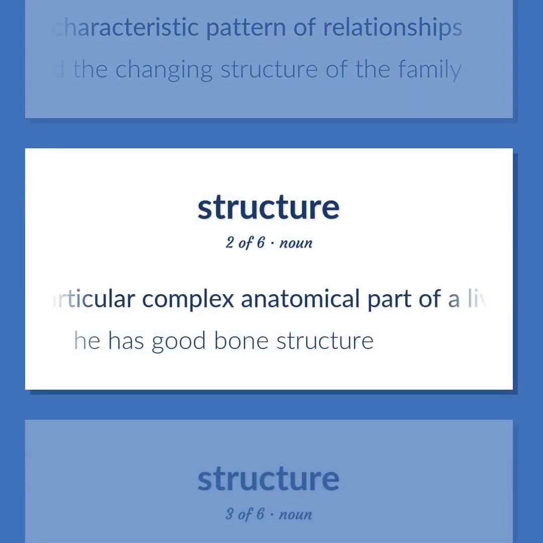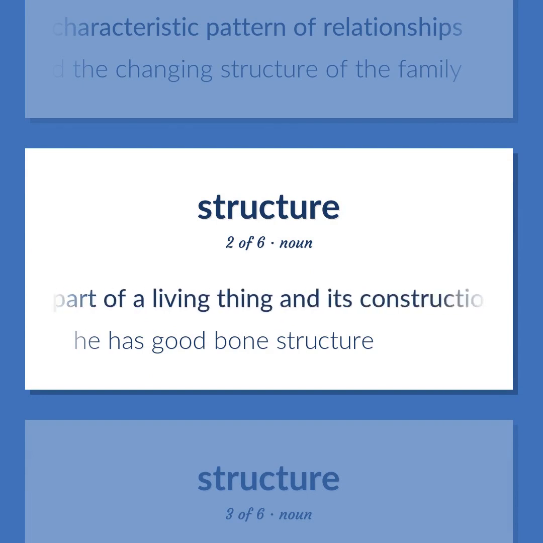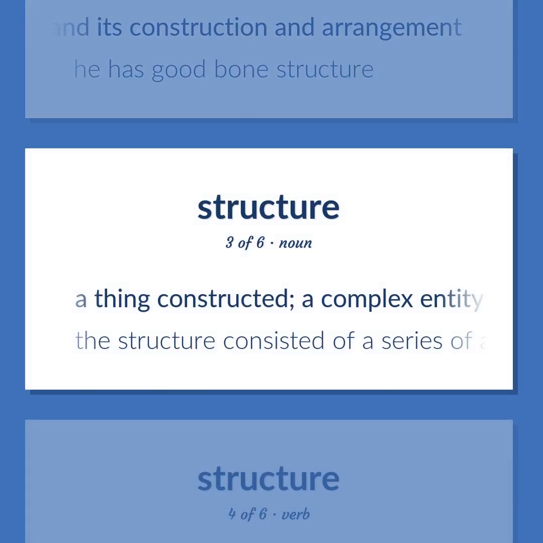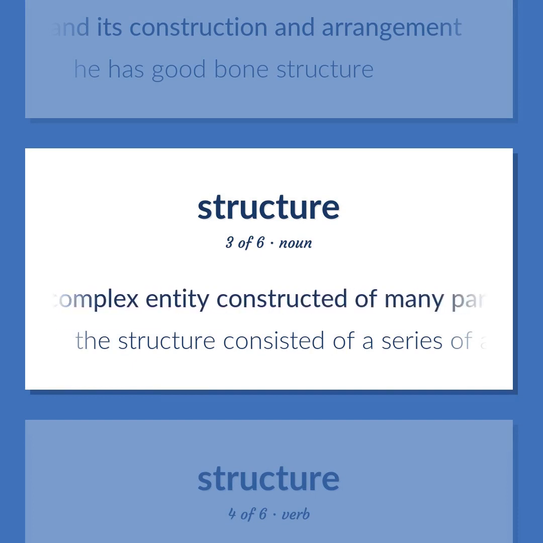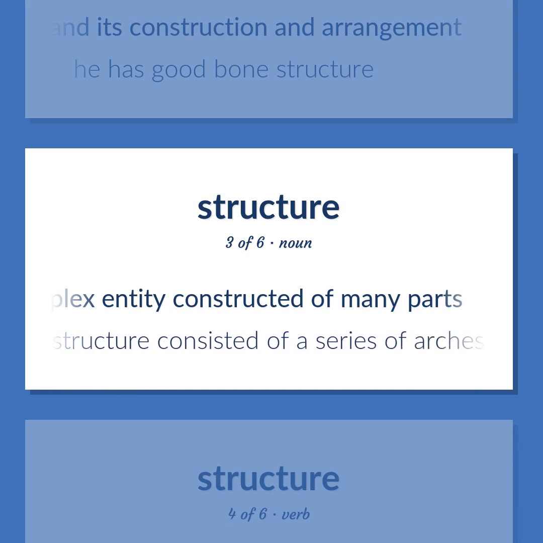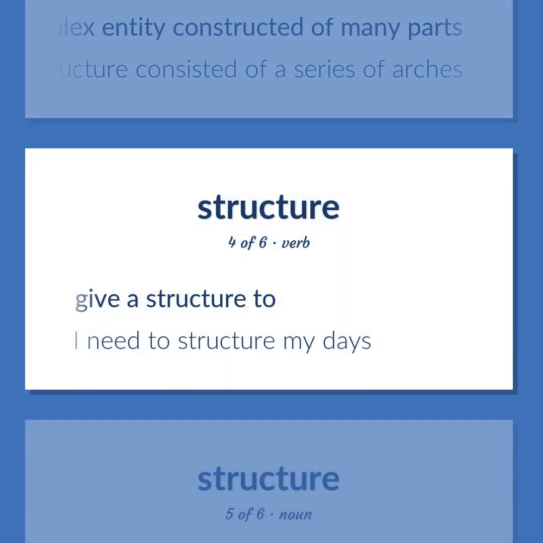A particular complex anatomical part of a living thing and its construction and arrangement. He has good bone structure. A thing constructed. A complex entity constructed of many parts. The structure consisted of a series of arches. Give a structure to.